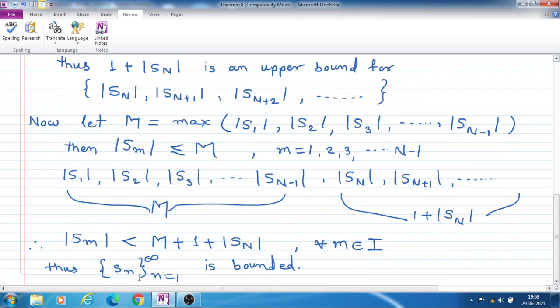Thus we have shown that this sequence Sn is bounded, since mod Sn is less than some finite number. Then we can say that this sequence is a bounded sequence. So we have shown it here. Therefore sequence Sn is a bounded sequence. Thus, if a sequence is a Cauchy sequence, then it is a bounded sequence. So we stop here.